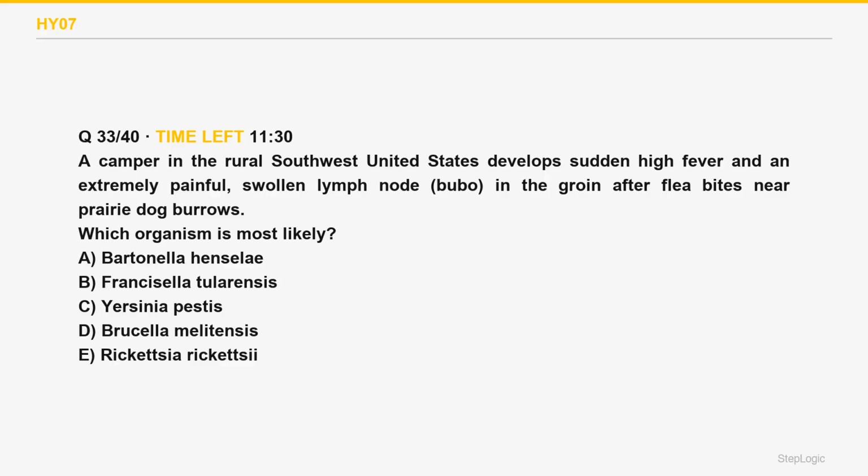Which organism is most likely? A camper in the rural southwest United States develops sudden high fever and an extremely painful swollen lymph node, a bubo, in the groin after flea bites near prairie dog burrows. Read the command, identify the organism. Painful buboes after flea bites from prairie dogs in the southwest is Yersinia pestis.